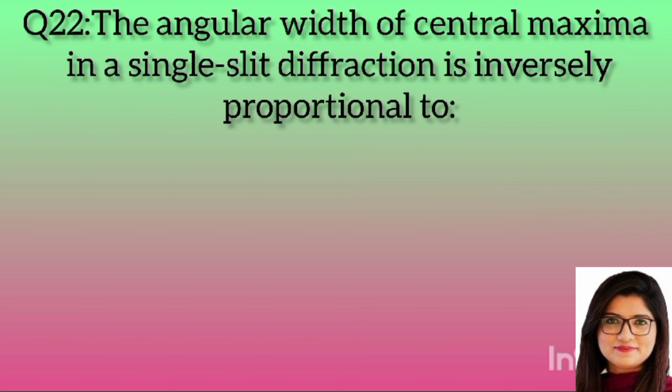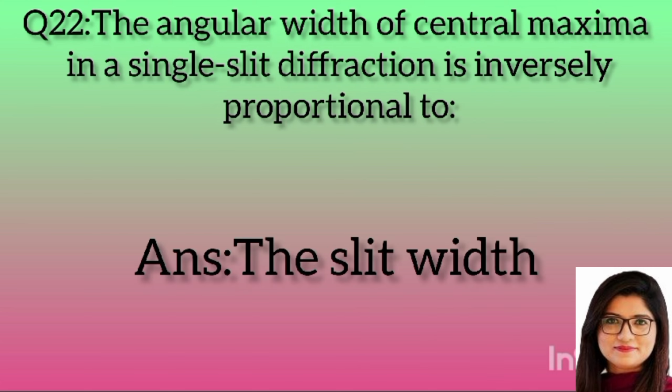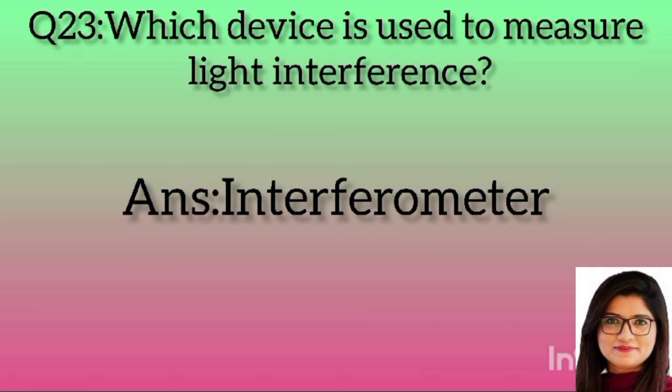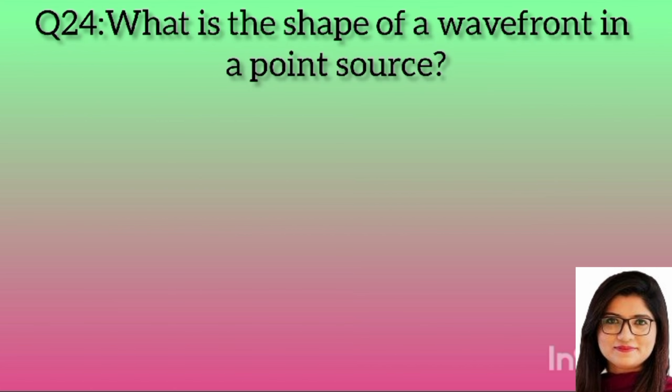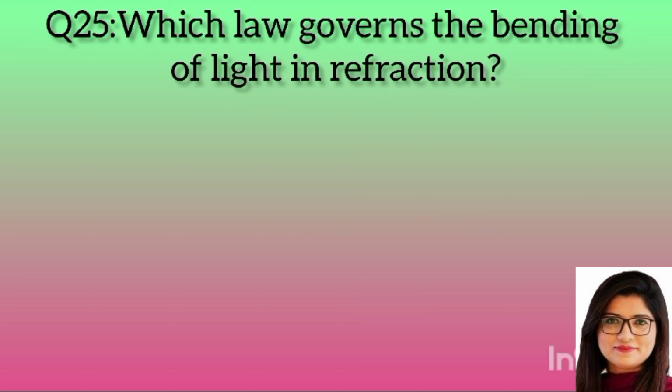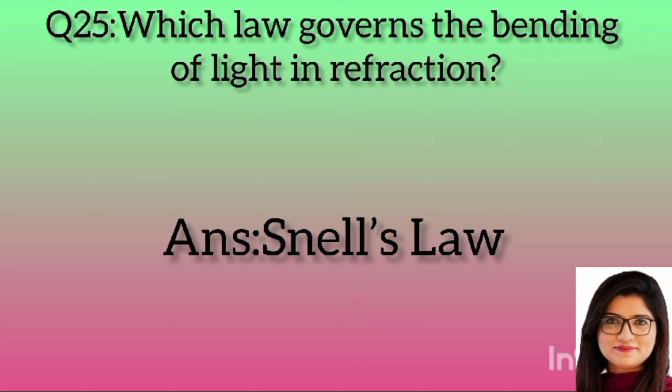Question 22. The angular width of the central maximum in a single slit diffraction is inversely proportional to? Answer: the slit width. Question 23. Which device is used to measure light interference? Answer: interferometer. Question 24. What is the shape of a wavefront from a point source? Answer: spherical. Question 25. Which law governs the bending of light in refraction? Answer: Snell's law.